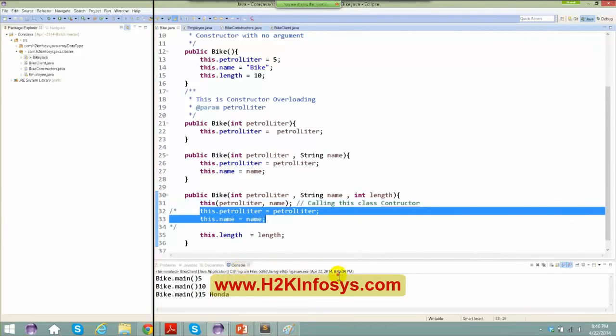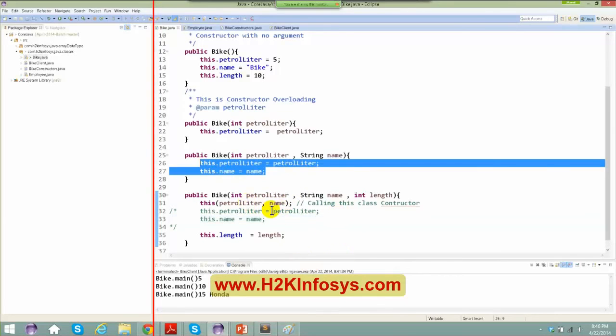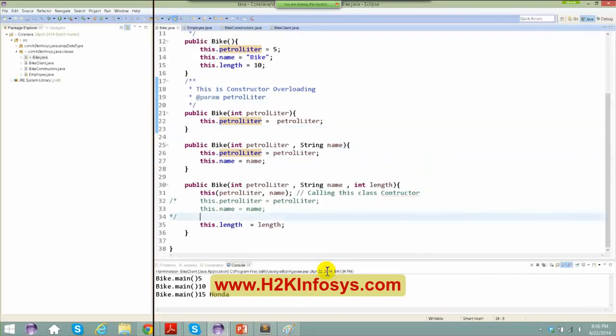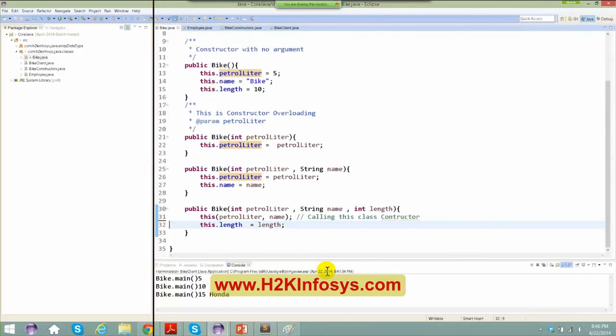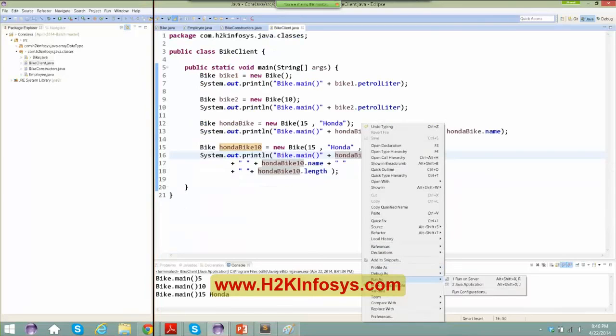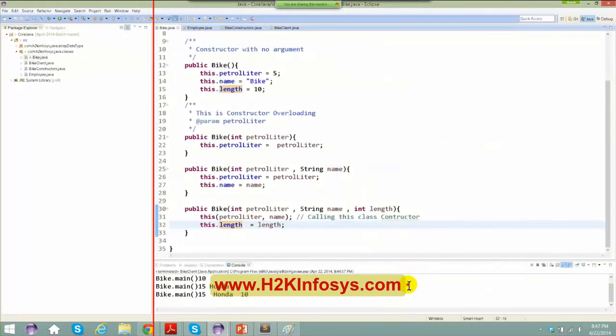So I'm done. I don't have to do all these things right now. I don't want to do anything for the above things. We can do the same thing here as well. Okay, so here I'm good. I can just remove this and I call this with petrol liter and the length. Okay, that's all. So let me go back. Right click, run as Java application. Okay, saying 15, Honda and 10. No difference from my other things.